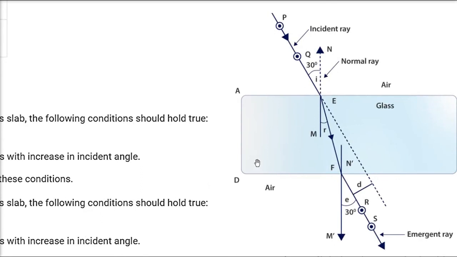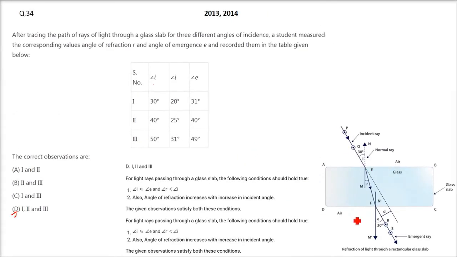Now, what do you see here? For a light passing through a glass slab, there are certain conditions which should hold true. The angle of incidence should be equal to the angle of emergence. This is 30, that is 30, if you see here, right? And also the angle of refraction increases with the increase in the incident angle. So what are the observations which satisfy these conditions?